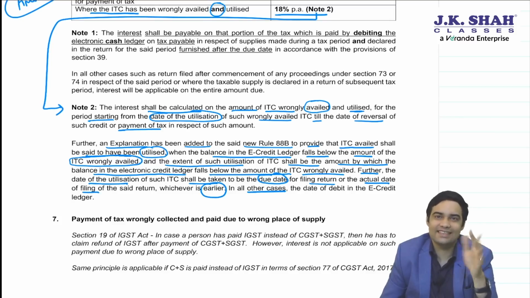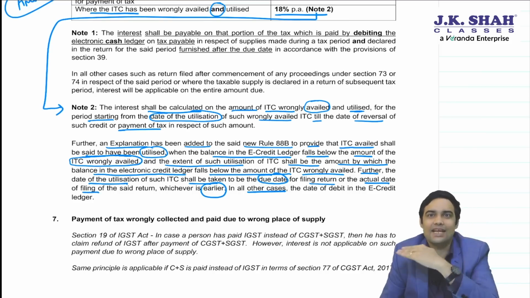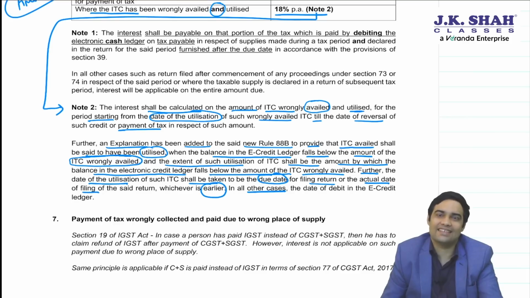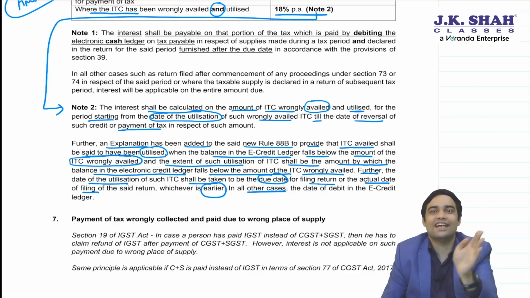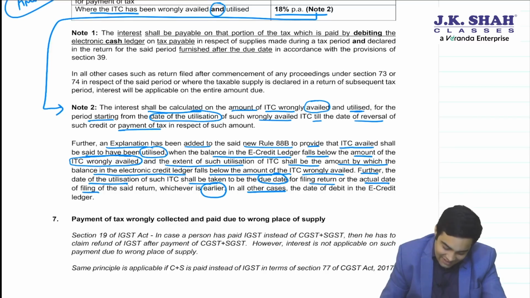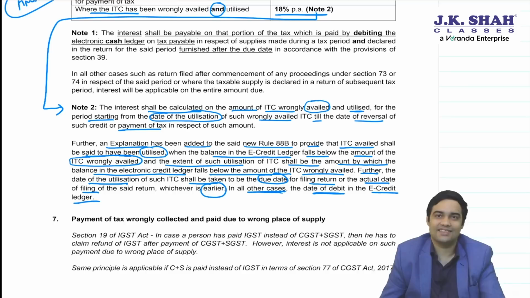Say suppose 10th I received a notice, 10th I paid it through my e-credit ledger. That means my balance in e-credit ledger will come down on 10th. In such cases, the day it is debited from my e-credit ledger, that is considered as date of utilization. In all other cases, date of debit in e-credit ledger. The day it is debited in e-credit ledger, that day will be considered.